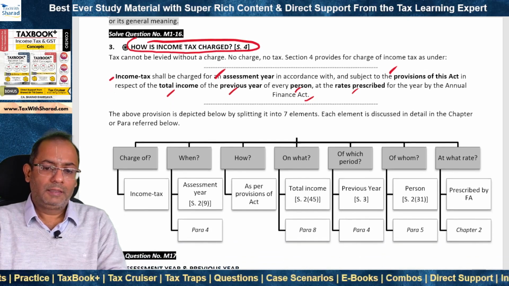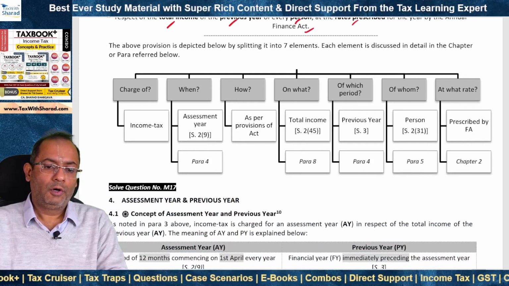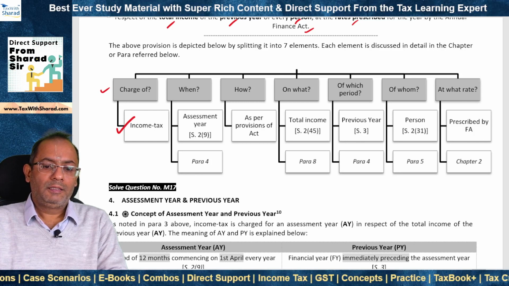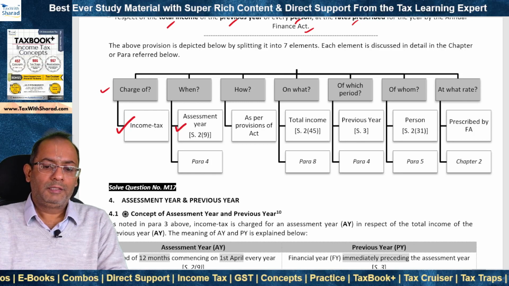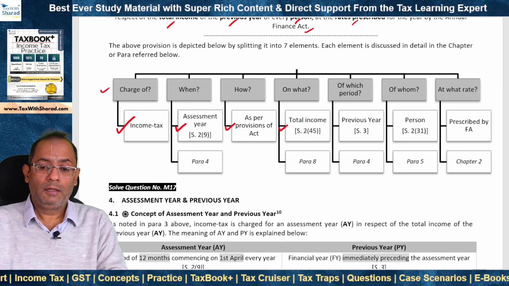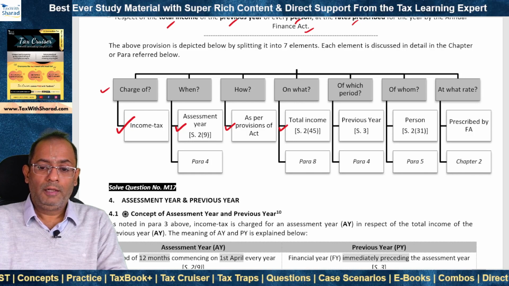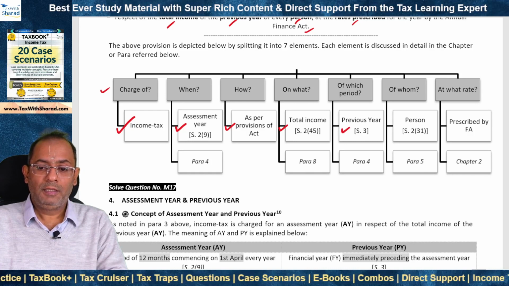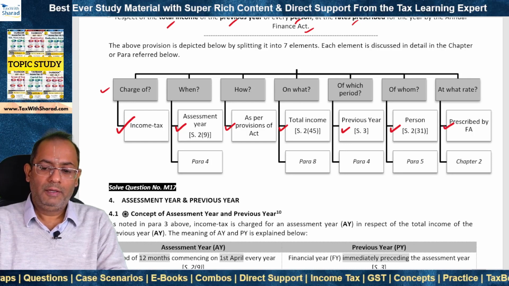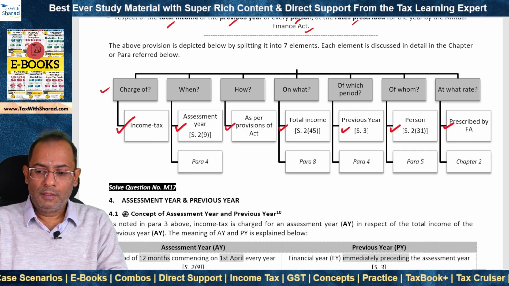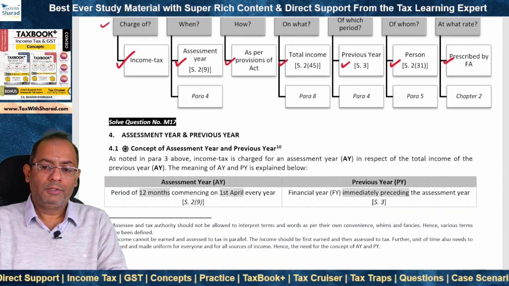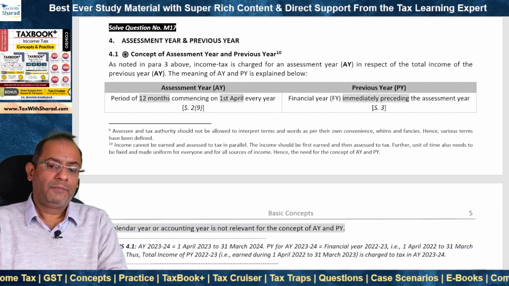If we dissect this provision of section 4, what we find is the charge is of income tax, and income tax is charged when? During the assessment year. How? As per provisions of the act. On what? On the total income of a person. On the total income of which period? Of the previous year of a person at the rates prescribed by the relevant Finance Act. So income tax is charged in an assessment year on the total income of a person of the previous year.